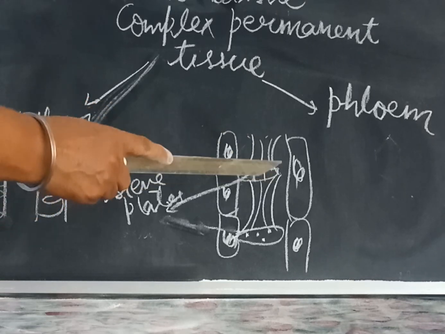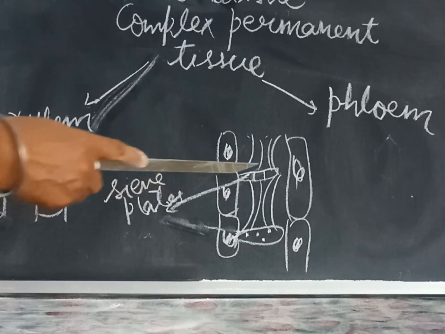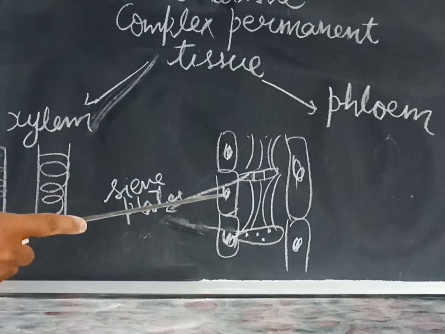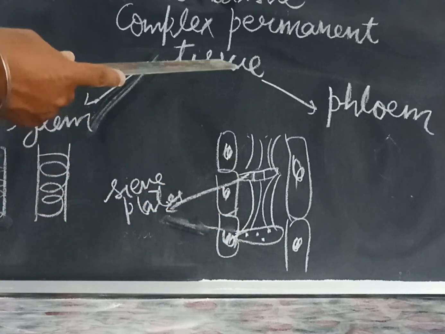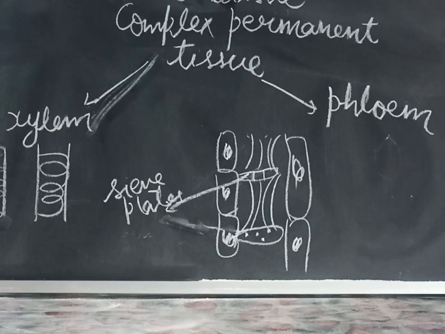Sieve cells also join with each other and make a long tube, but they have perforated plates, meaning some plates are present between them which contain pores. Through these pores the food passes. Both together, xylem and phloem, make the vascular bundle.